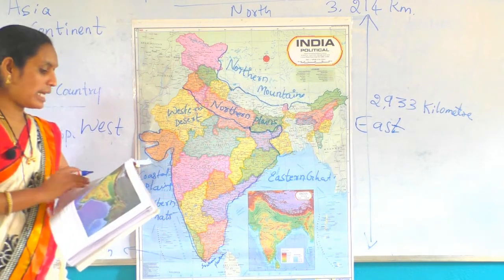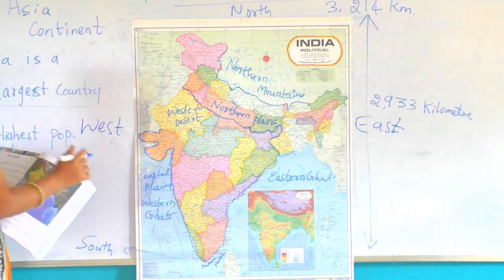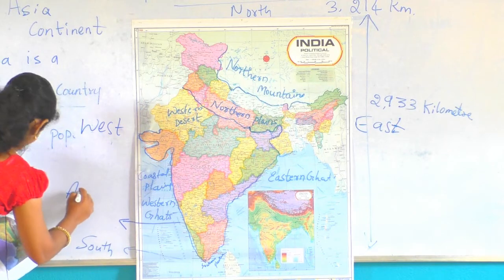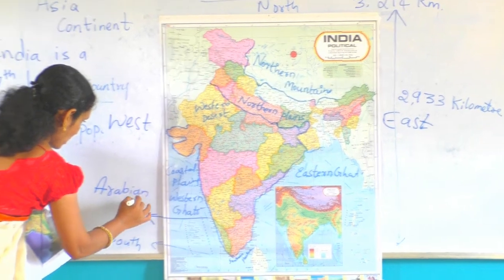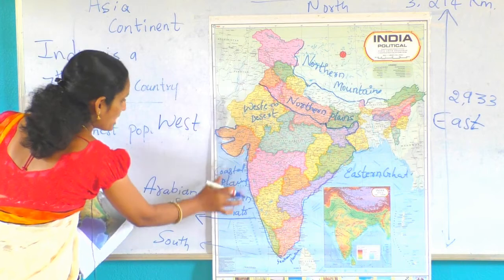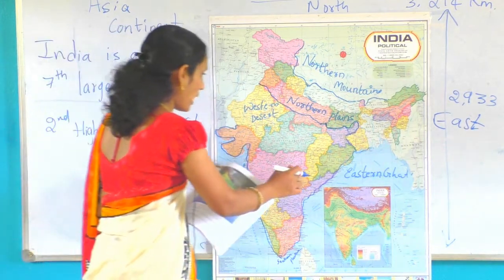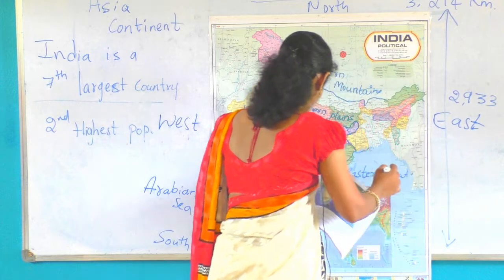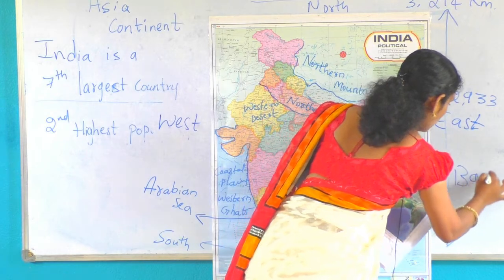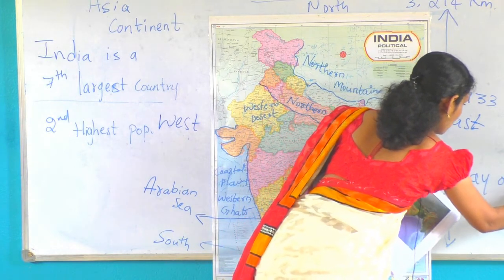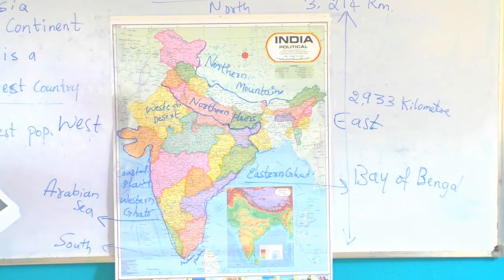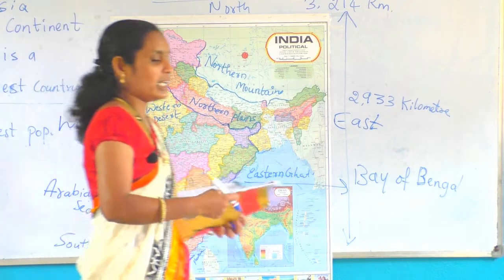Understood? India is surrounded by the Arabian Sea in the west. See, this is west. Arabian Sea, okay? This is the west part. Surrounded by Arabian Sea in the west and Bay of Bengal in the east. Here Bay of Bengal. Okay. Next, in the south, Indian Ocean.